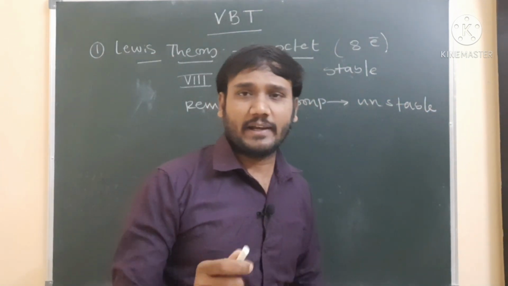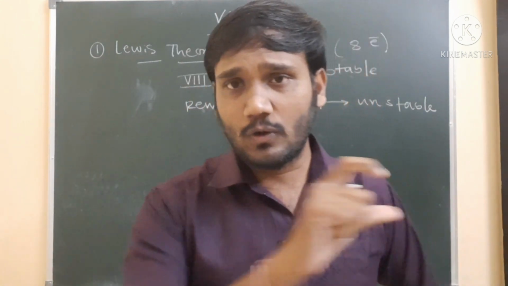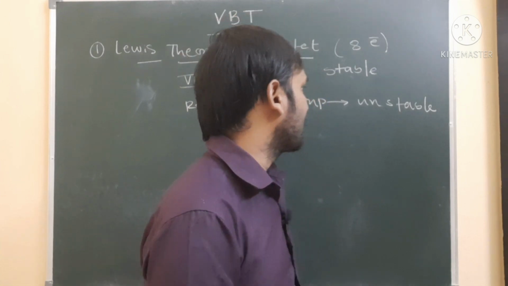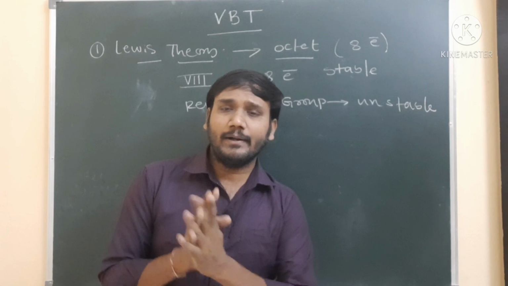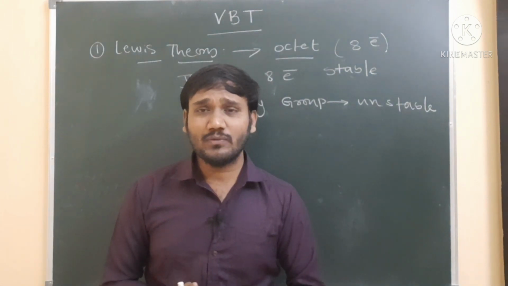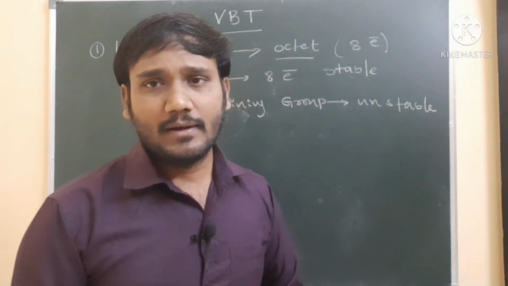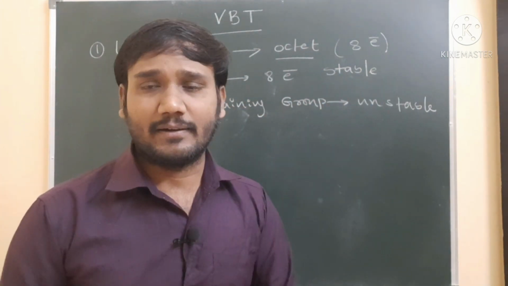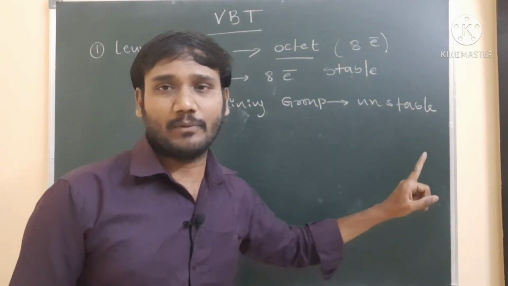First A group, second A group, third, fourth, fifth, sixth, seventh. These groups of elements are clearly unstable because their valence shell does not have 8 electrons. According to Lewis theory, the elements with 8 electrons in their valence shell are considered stable. Other than the 8th group, no other group has 8 electrons. It means no other elements are stable. Every other element is unstable.